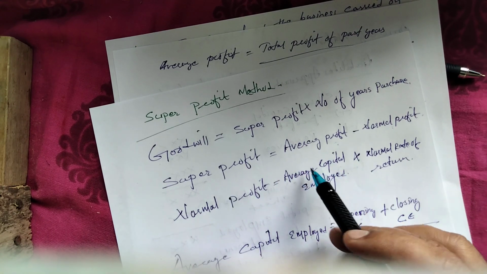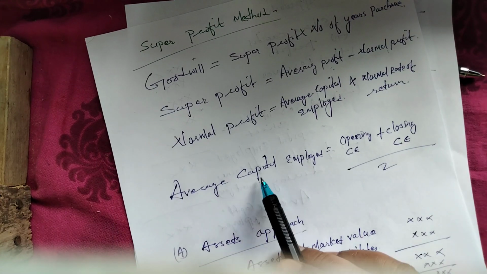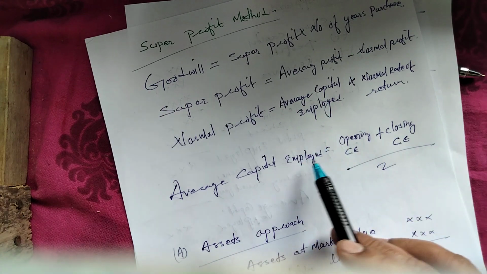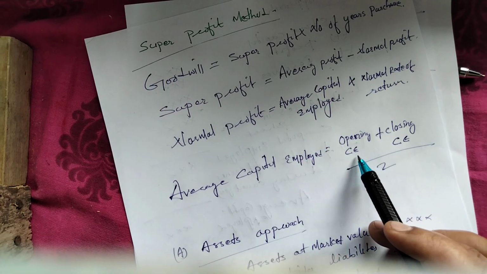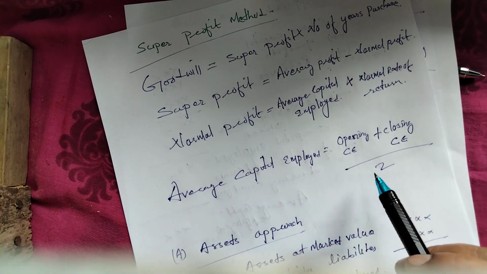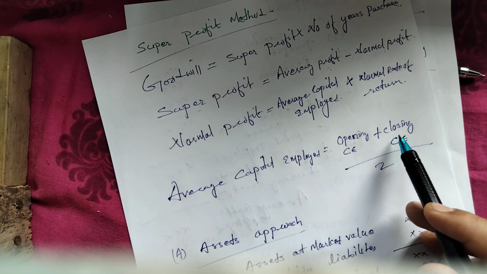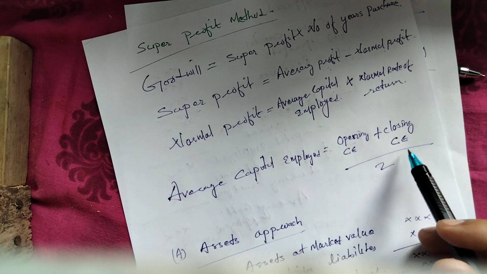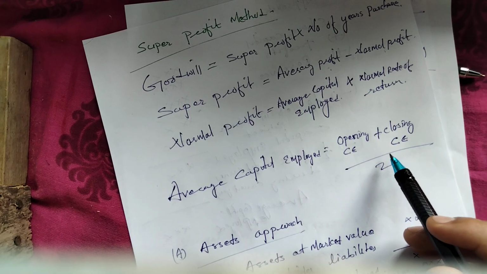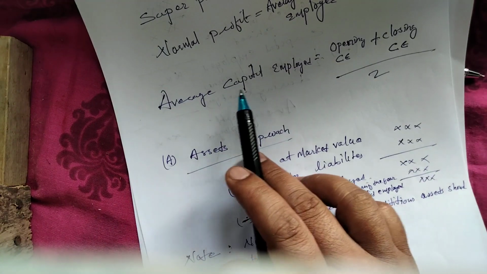Now again, how are you going to find out average capital employed? We have this formula: average capital employed is equal to opening capital employed plus closing capital employed divided by 2. Right? But if opening capital employed and closing capital employed are not given, then we again have two approaches to find out average capital employed.